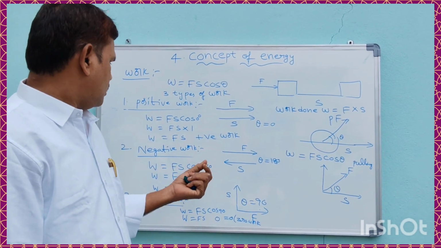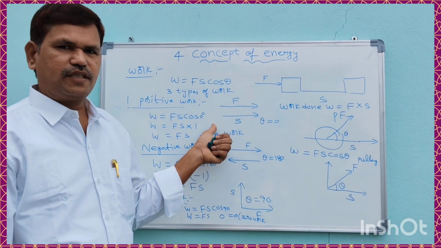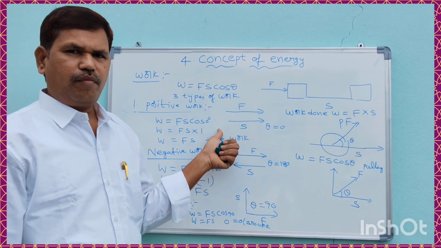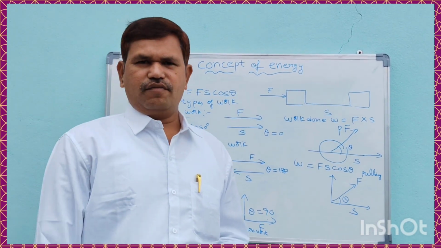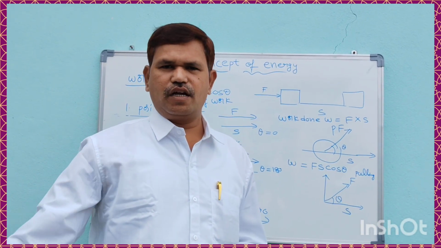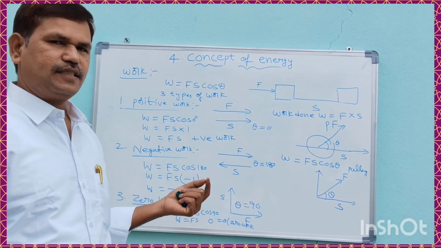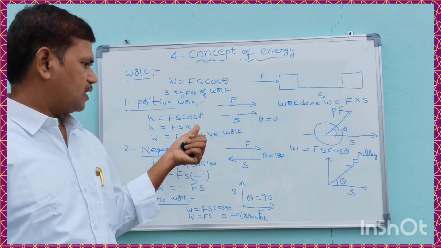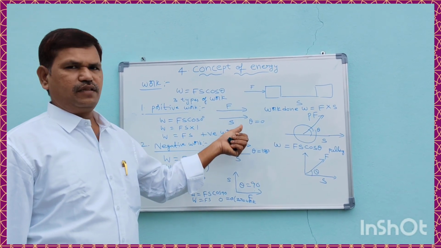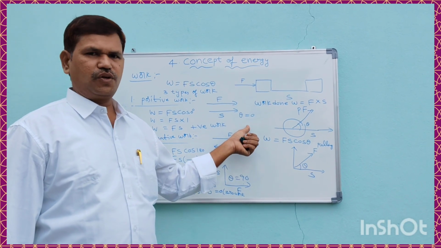So here, if force and displacement are in the same direction, for example, a box is dragged on a road, and force and displacement are in the same direction, this is an example for positive work. The angle between force and displacement is theta equal to 0 degrees.